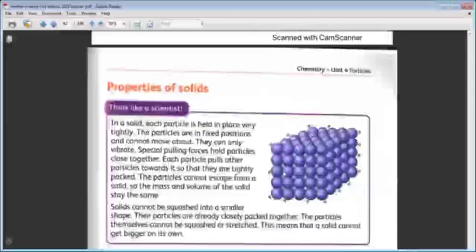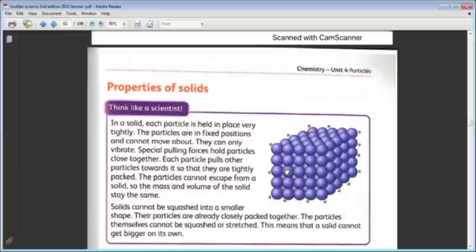Here is the photo, a model that represents the particles of the solid. Can you see them? They are arranged very neatly over each other. They are very close to each other and vibrating. This is why solid matter can keep its shape, because the particles that make the solid are close to each other. So they can keep their shape. When we put them on any surface, they stay as they are.